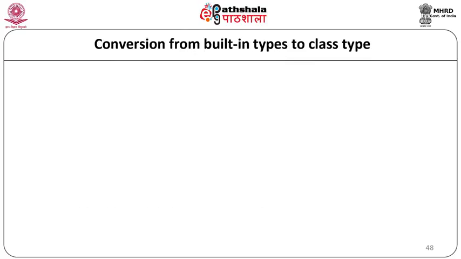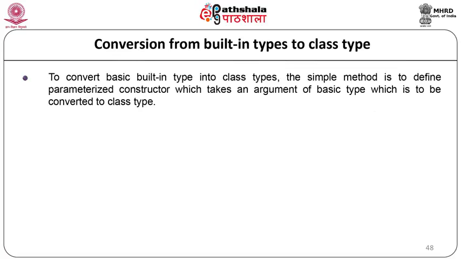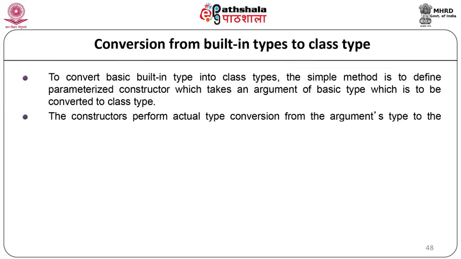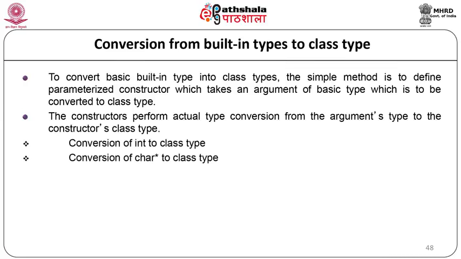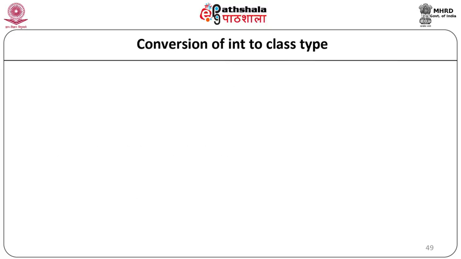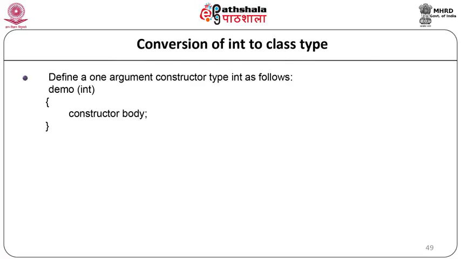Let's see the conversion from built-in data type to class type. To convert a basic built-in type to class type, the simple method is to use a parameterized constructor, which takes the argument of the basic type which is to be converted to class type. The constructor performs the actual type conversion from the argument's type to the constructor's class type. Now there are two methods in which it will be done. Let's see the first one, conversion from integer to class type. We'll define a one argument constructor as follows: demo(int) and the constructor body.